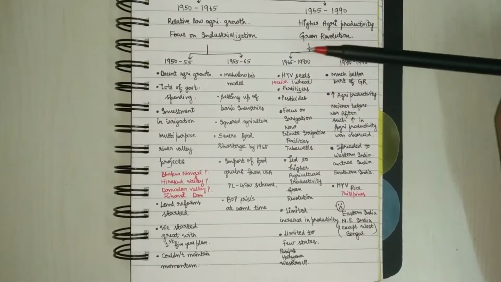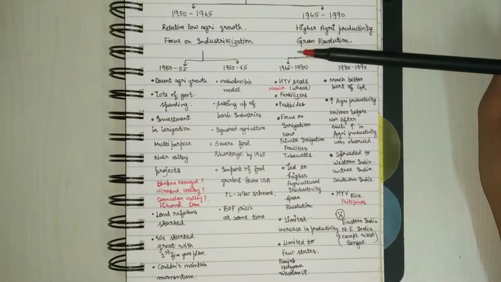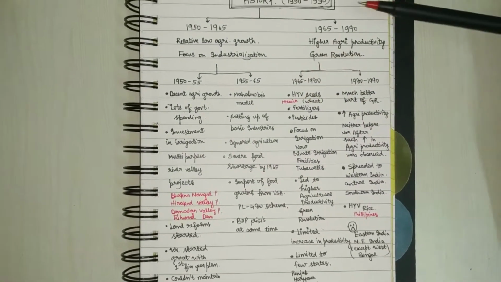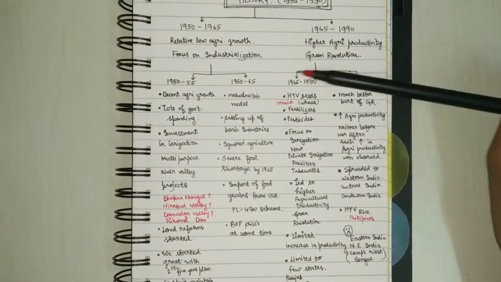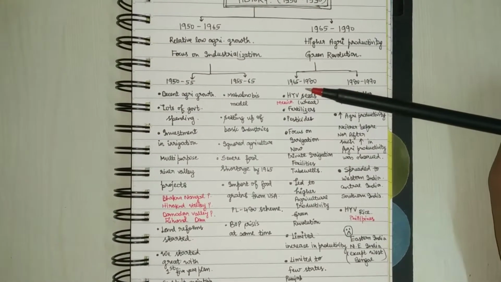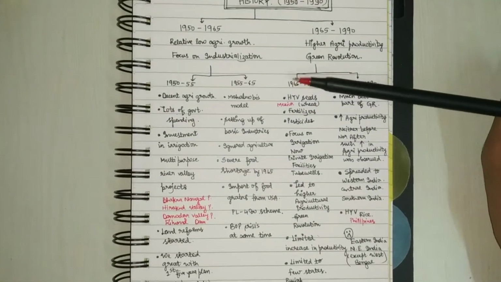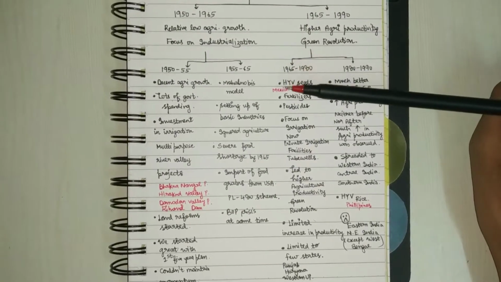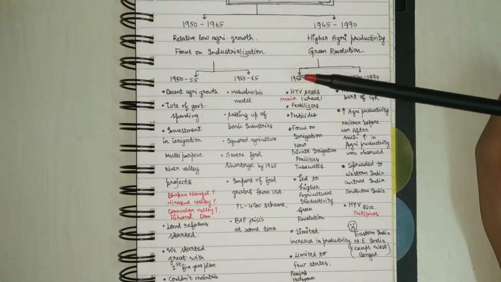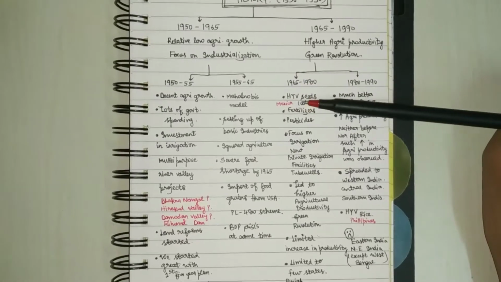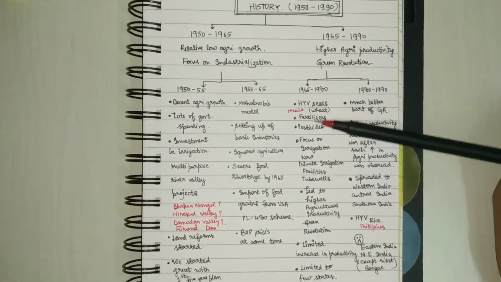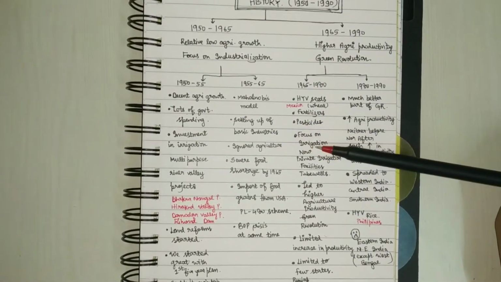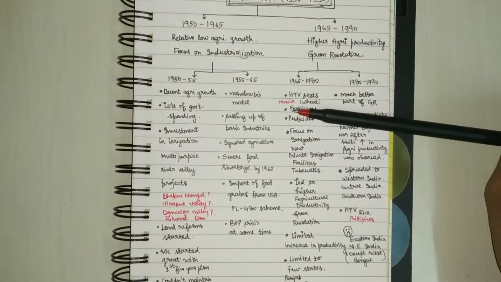Let's see. First, the 1965 to 1980 period and then the 1980 to 1990 period. Again, this period of 25 years can be divided into two parts, the first 15 years and the next 10 years. Now in this first half of the Green Revolution period, what we see is that the Mexican hybridized seed of wheat was used, along with fertilizers, pesticides, and lots of focus on irrigation, right?